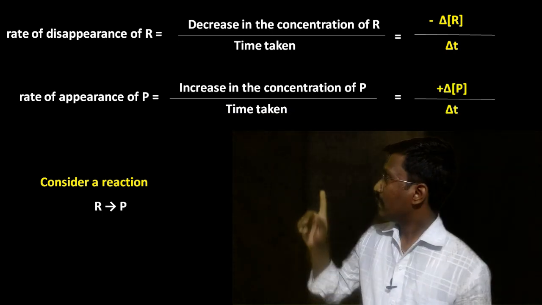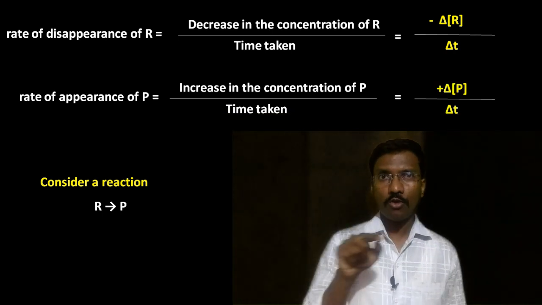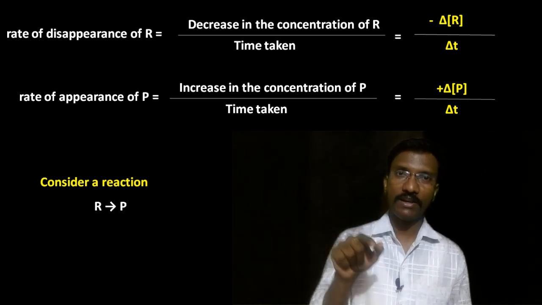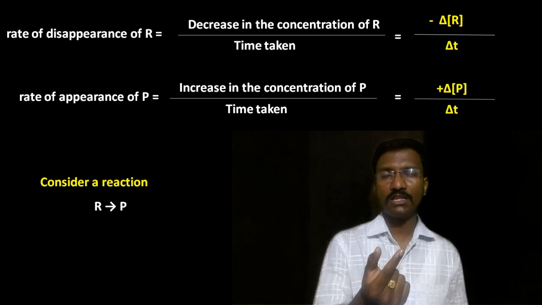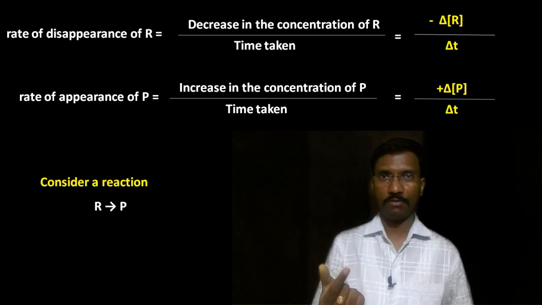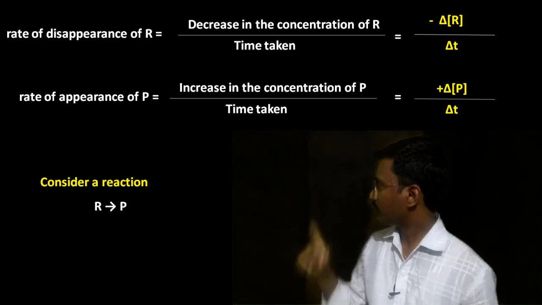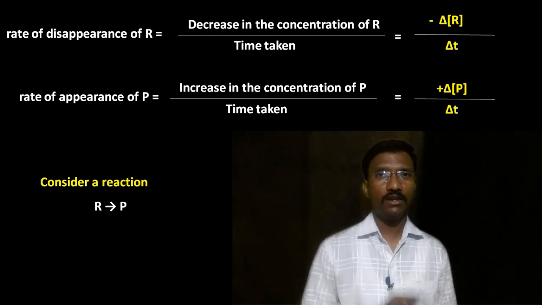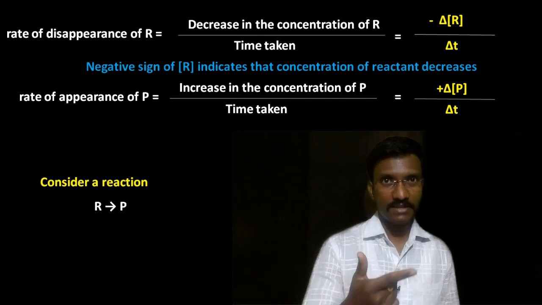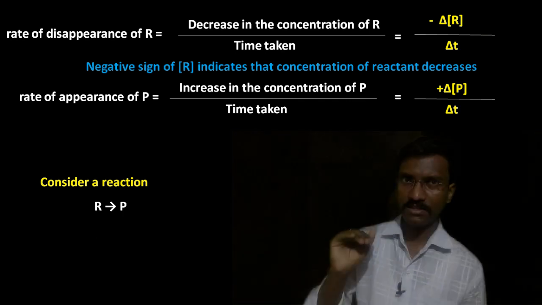Similarly, in the rate of appearance of the product, we have the positive sign, positive delta P divided by delta T. Delta P is a small change in the concentration, P2 minus P1, in a small interval of time, that is T2 minus T1. Here the positive sign indicates that the concentration of the product increases, whereas in the reactant it decreases.